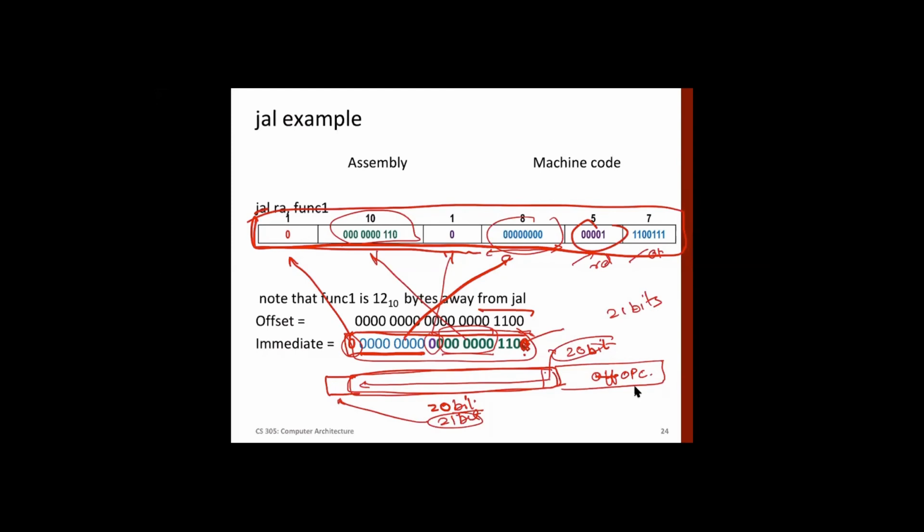Yes, sir. It's like this. You want to represent 2 raised to the power 21 addresses, right? Basically the range for this is minus 2 raised to the power 20 to 2 raised to the power 20. So this you can always represent using 21 bits.